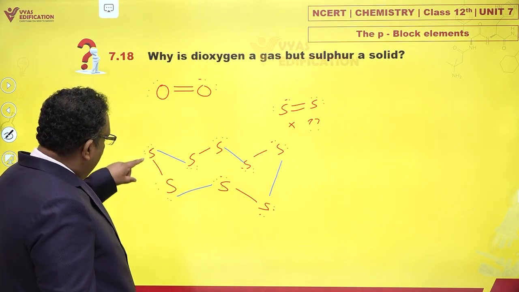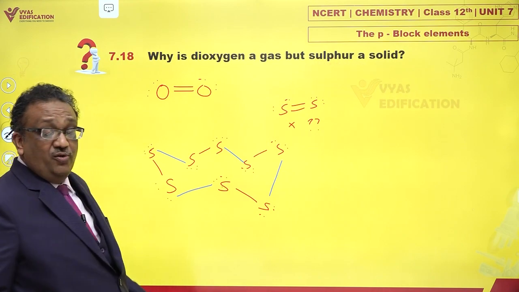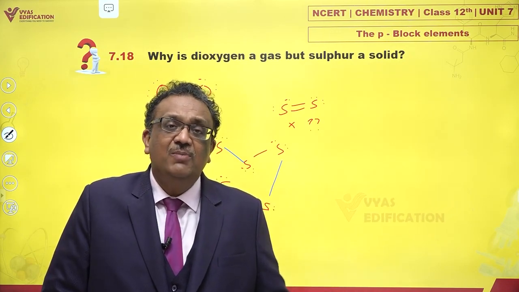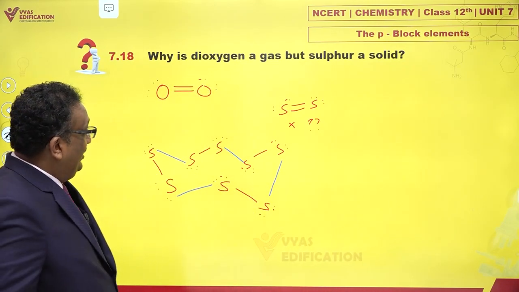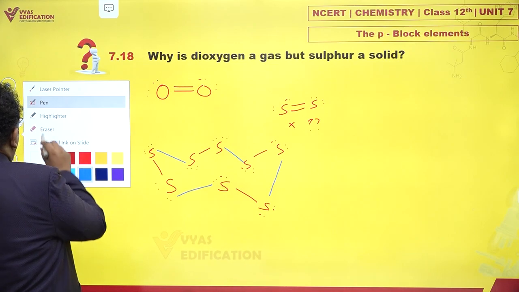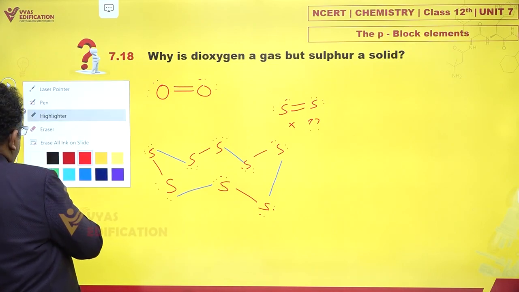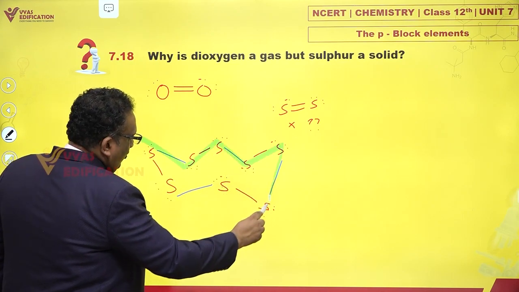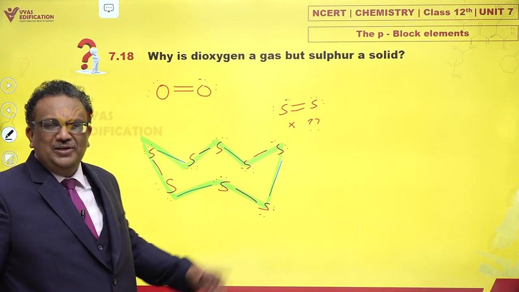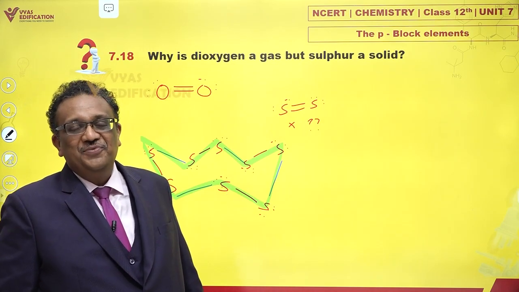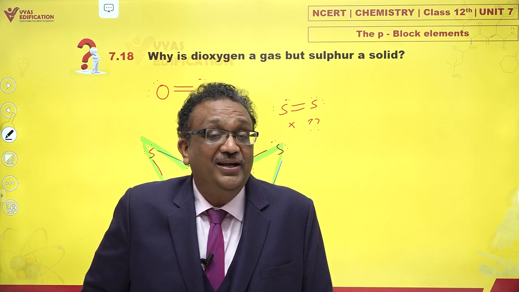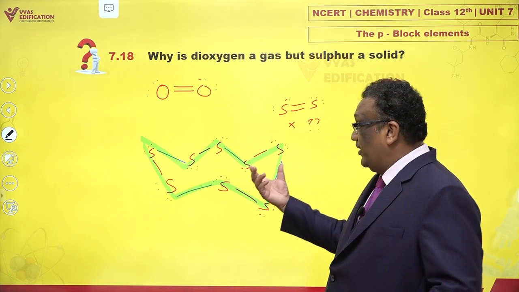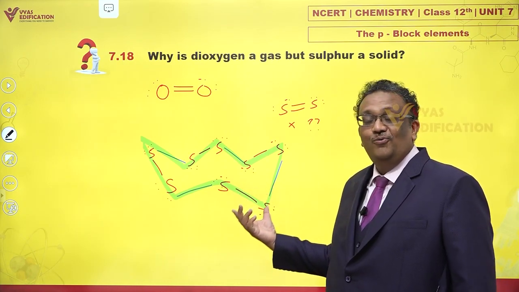And in this structure, please note, each sulphur has formed 2 bonds. Instead of 1 sigma and 1 pi, now it is forming 2 sigma bonds, which are definitely much more stable than 1 sigma and 1 pi. Effectively, S4 has undergone tetramerization, and what you can notice, my dears, is the classic crown structure of sulphur. Since sulphur cannot form double bonds nicely, it polymerizes, rather it tetramerizes, to give you this structure.